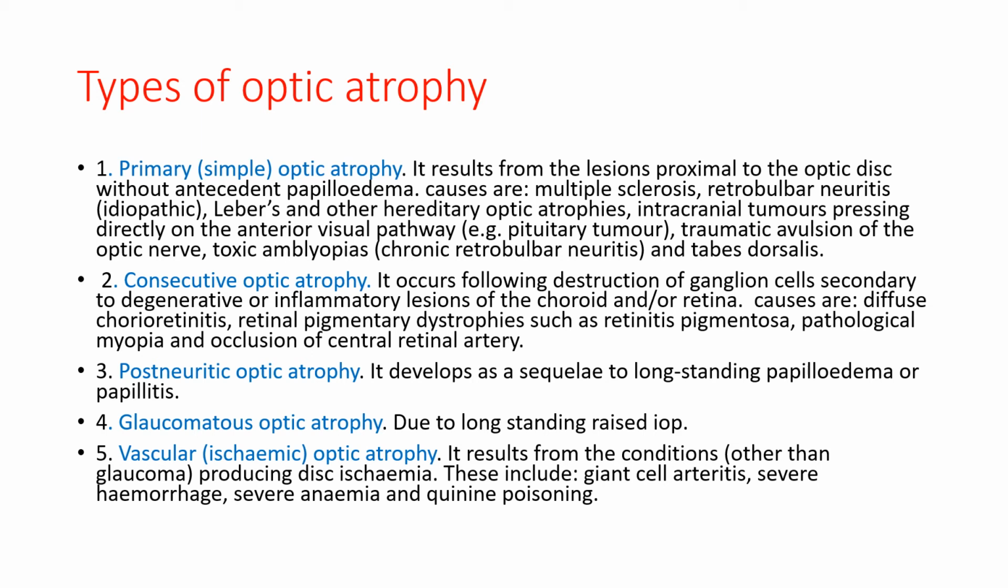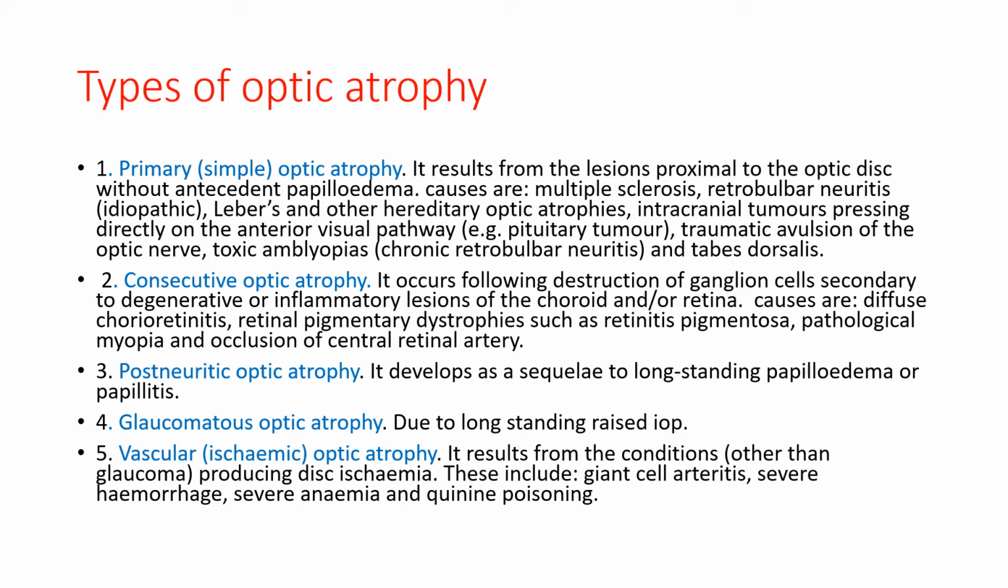It results from the conditions other than glaucoma producing disc ischemia. So, here the disc becomes ischemic. These include giant cell arteritis, severe hemorrhage, severe anemia, and quinine poisoning. So there are 5 types of optic atrophy.